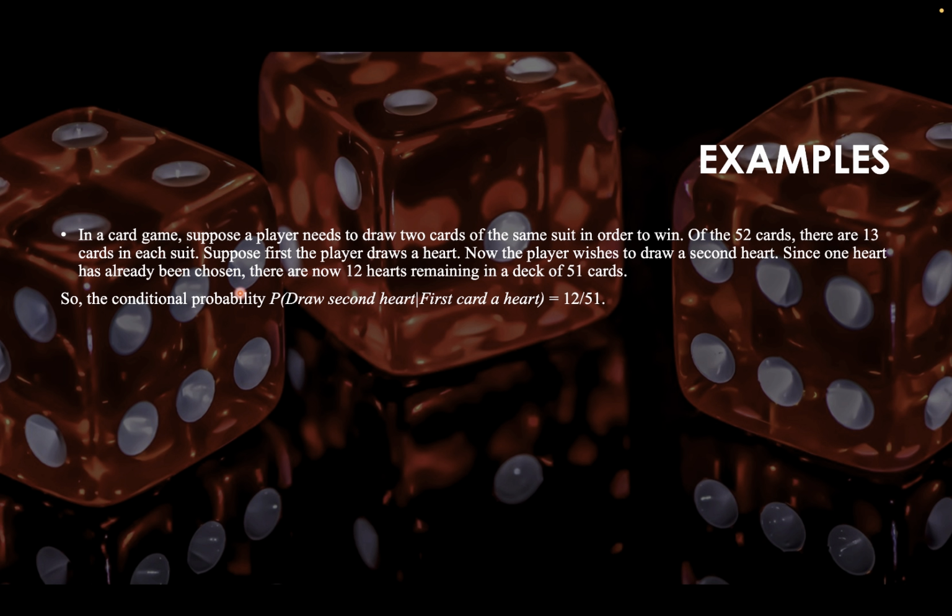What does this mean? It means that if drawing a second heart is our event A, and the first card being a heart is event B, which has already occurred, the probability of getting a second card as a heart would be 12 divided by 51.